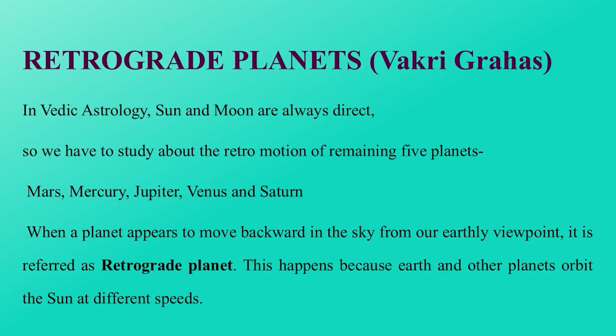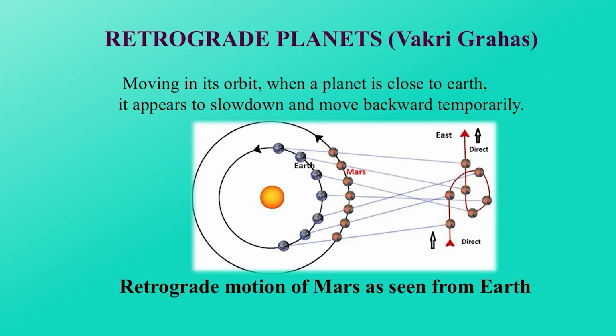When a planet appears to move backward in the sky from our earthly viewpoint, it is referred to as a retrograde planet or Vakri Grah. Pay attention, retrograde planets appear to move backward. So retrogression is actually an illusion. This happens because Earth and other planets orbit the Sun at different speeds. Moving in its orbit, when a planet is close to Earth, it appears to slow down and move backward temporarily.